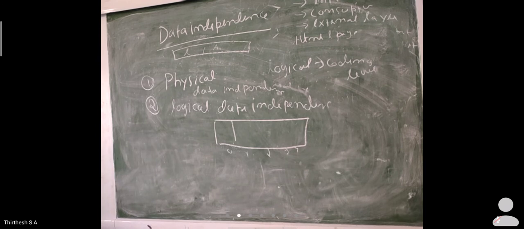So what is physical data independence? Here it always checks how data must be stored in a file. It may be any kind of storage medium, whether it is a hard disk, floppy disk, drum, tape, or SD card, etc. Here, the system designer chooses the storage medium based on the application which he is going to work on, and based on the end user requirement.